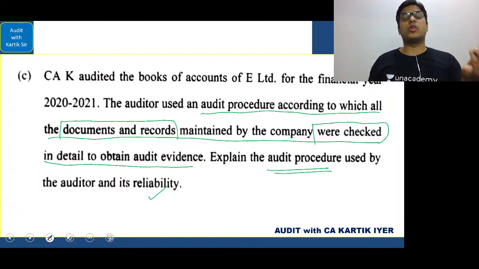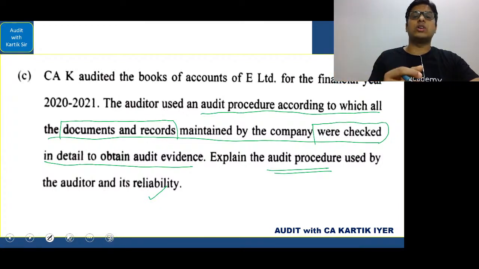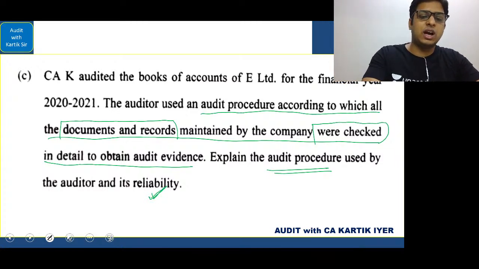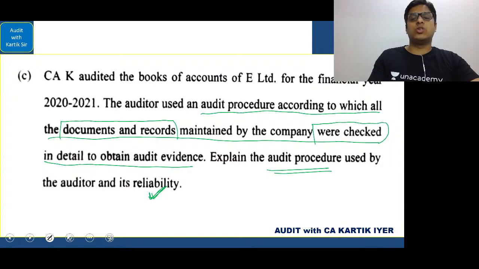Here, this answer is picked from the code that we learned. Remember, CCAIIROR: confirmation, analytical procedure, inspection, inquiry, then you have recalculation, reperformance, and observation. So this is picked from the area of inspection. The auditor's documents and records are inspected by the auditor, and the reliability of inspection is high. However, inspection alone should not be used. It should be used in combination with inquiry. If recalculation or reperformance is done, it will generate much stronger evidence for the auditor because he is doing the work again. So that is the procedure used in this case.